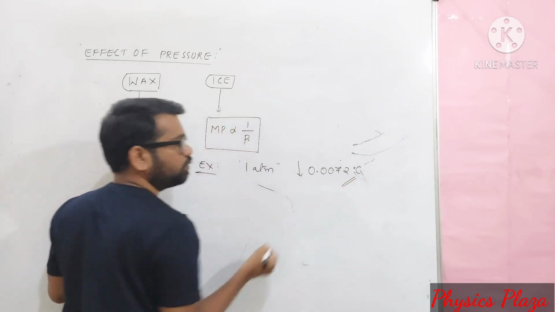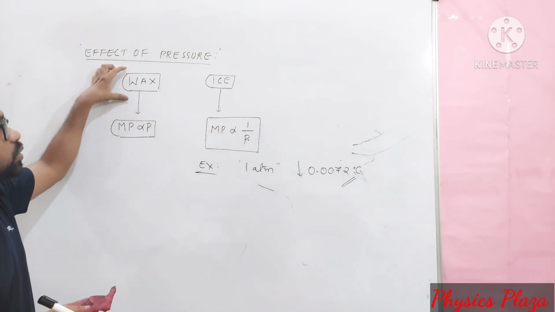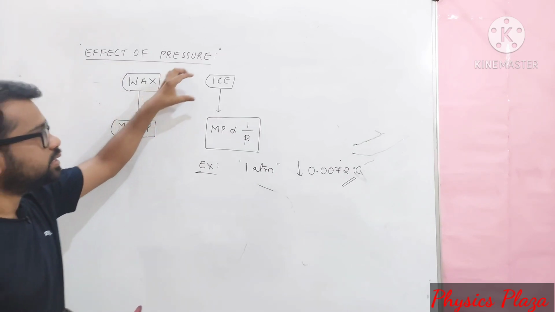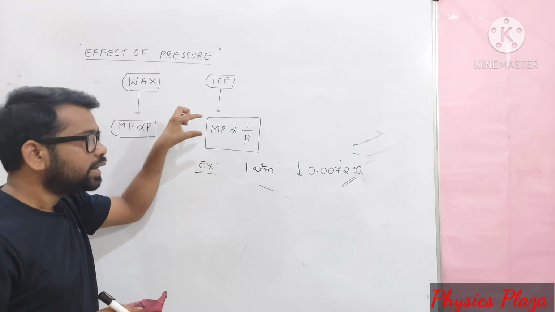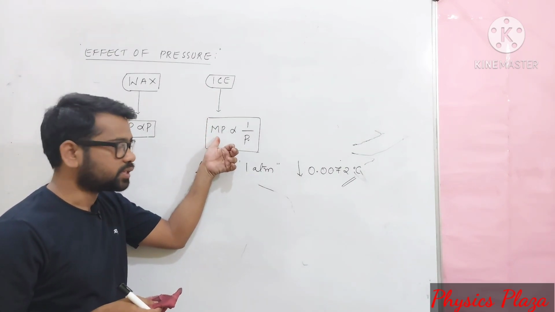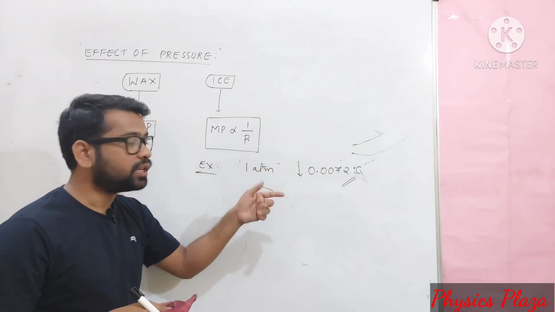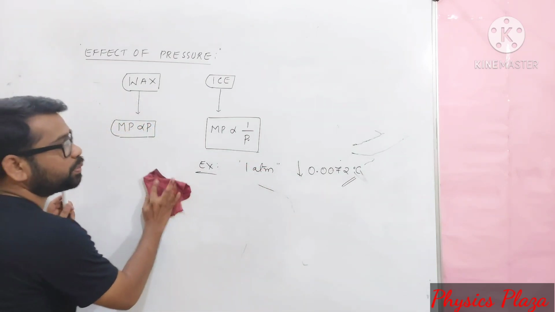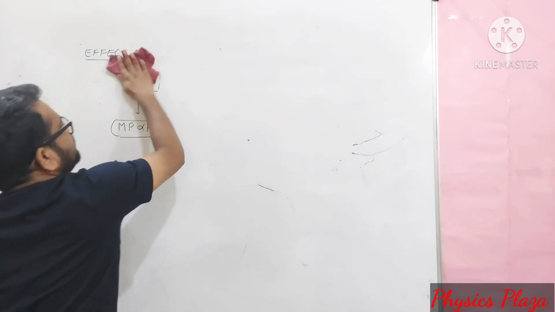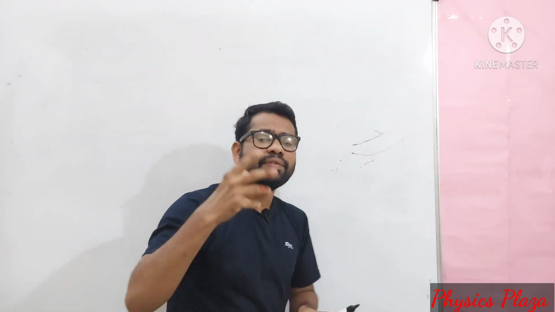So this is how we have to understand. Children, once again I repeat, in the case of wax, melting point is increasing with the pressure, whereas in the case of ice, melting point decreases with the pressure. Means when you increase the pressure, melting point decreases. For every 1 atm rise in atmospheric pressure, the melting point of ice decreases by 0.0072 degree Celsius.